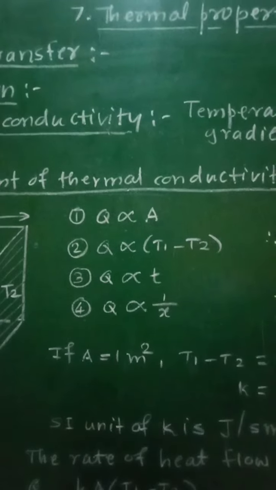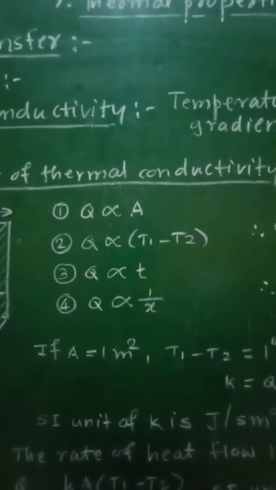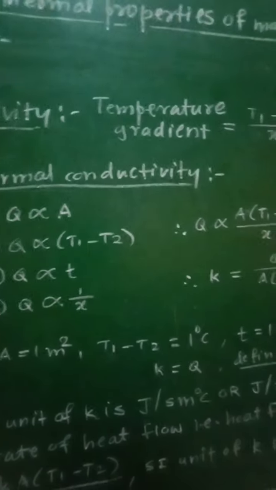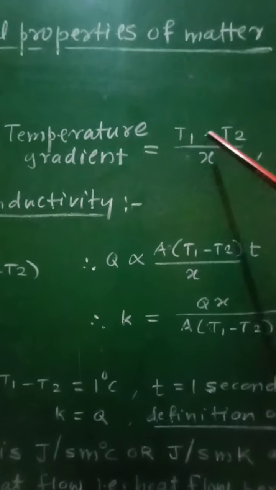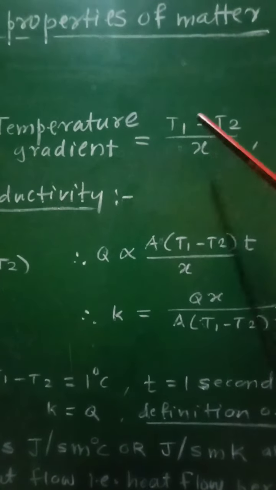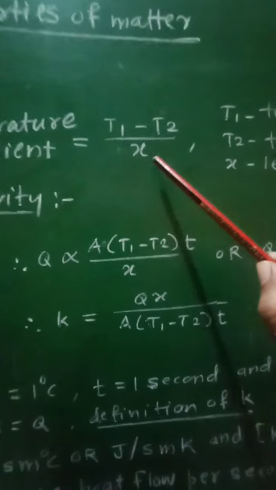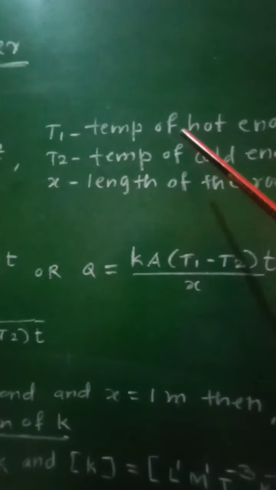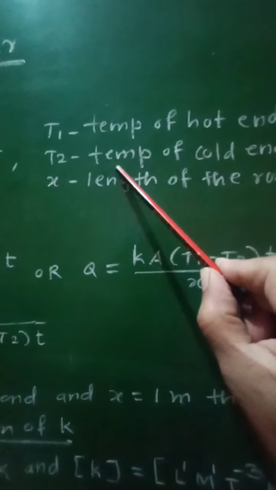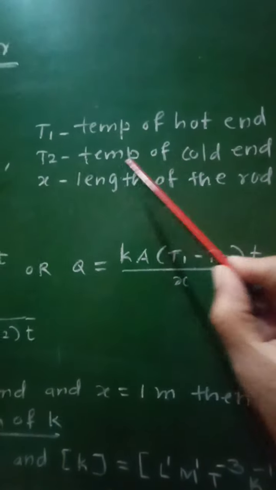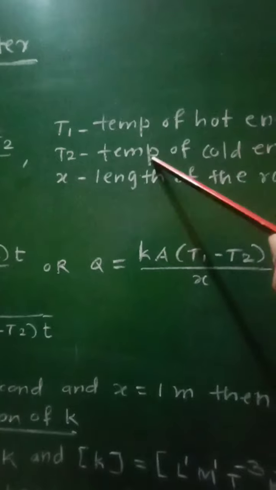That temperature gradient will be given as temperature gradient equal to the difference in the temperature of the two ends, that is T1 minus T2 upon X, where T1 will represent the temperature of the hot end, T2 will represent the temperature of the cold end, and X is the length of the rod between these two temperature sections.